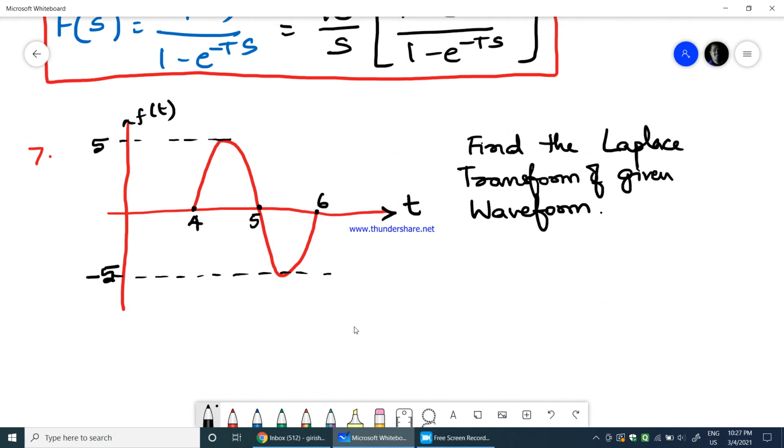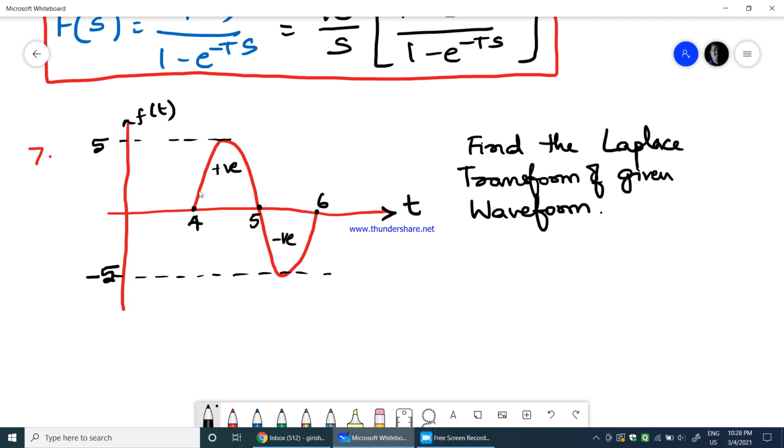Okay, in this problem, let us find out the Laplace transform of this given waveform. As you can see, the waveform is a sine wave, and we need to find the Laplace transform of this particular sine wave. Anyway, it's one full sine wave, with a positive half cycle and a negative half cycle.